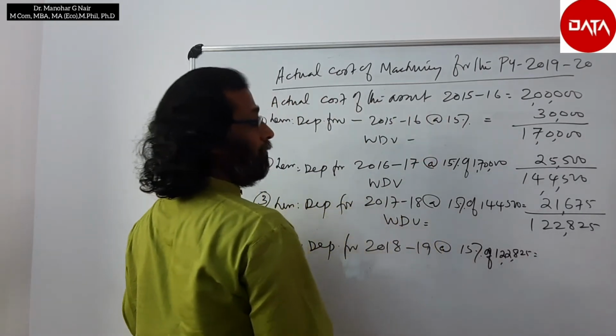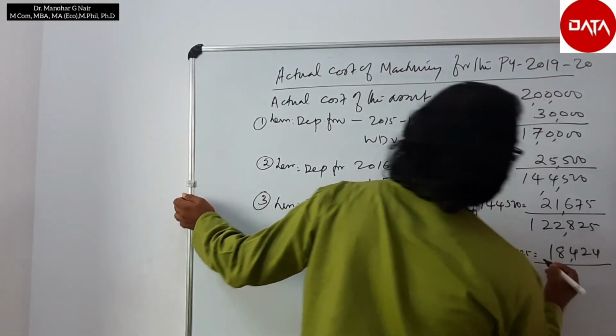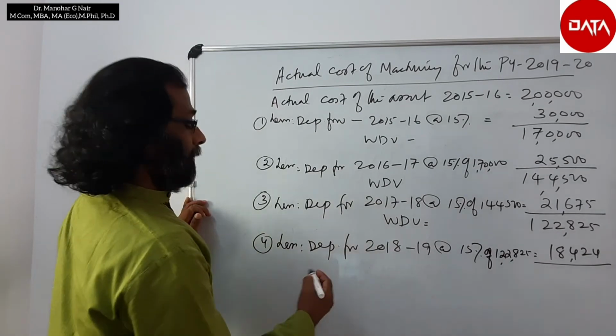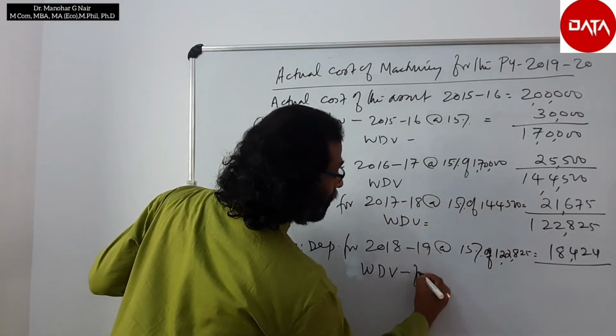That is equal to 18,424. Therefore, the written down value for